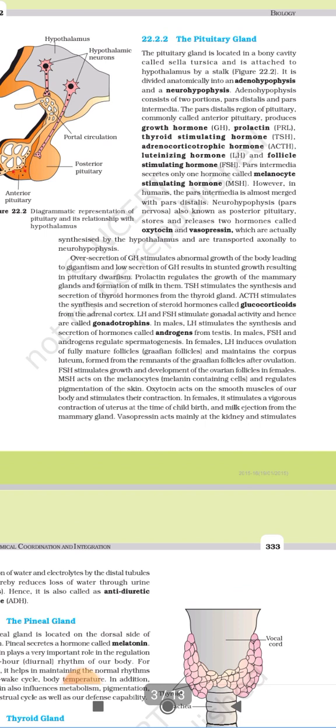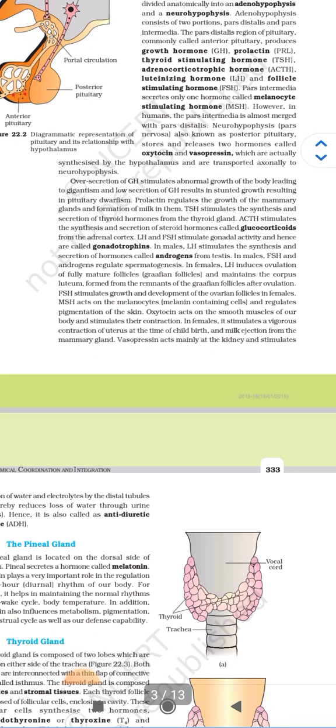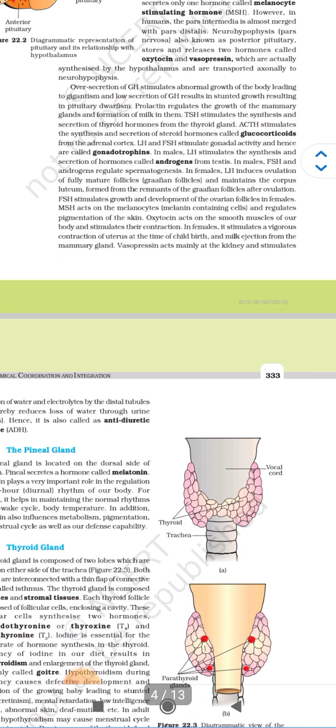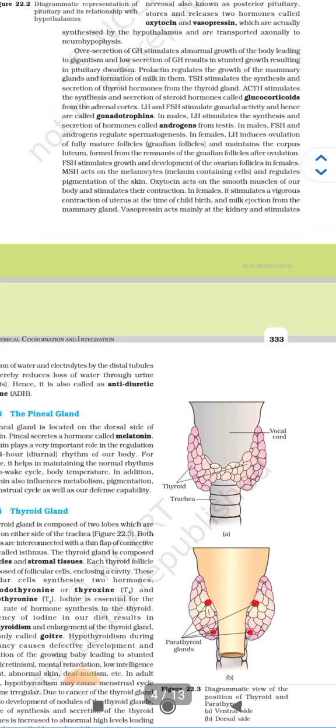Neurohypophysis. The pars nervosa, also known as the posterior pituitary, stores and releases two hormones called oxytocin and vasopressin, which are actually synthesized by the hypothalamus and are transported axonally to the neurohypophysis. Oversecretion of GH, that is growth hormone, stimulates abnormal growth of the body leading to gigantism, and low secretion of growth hormone results in stunted growth resulting in pituitary dwarfism.